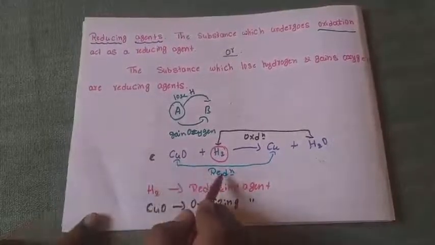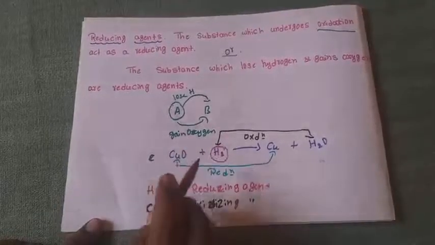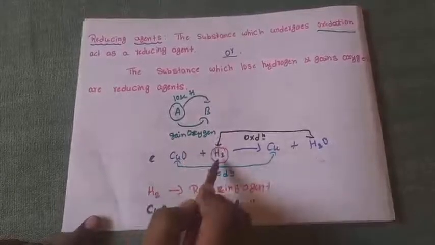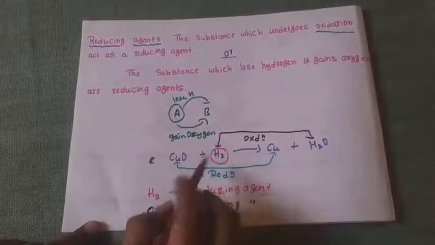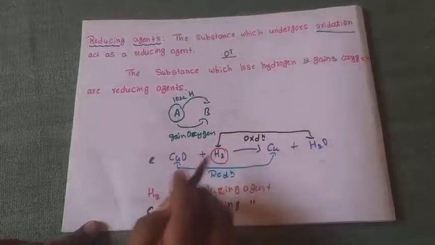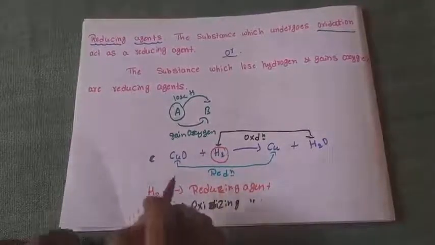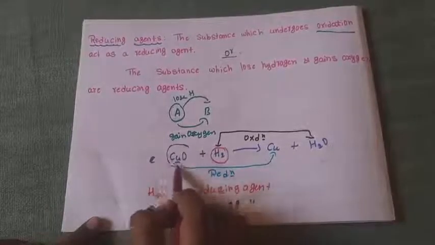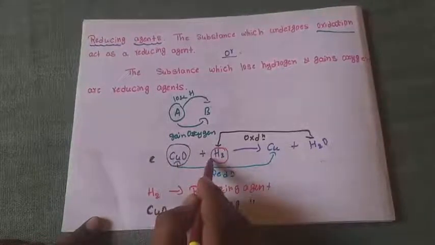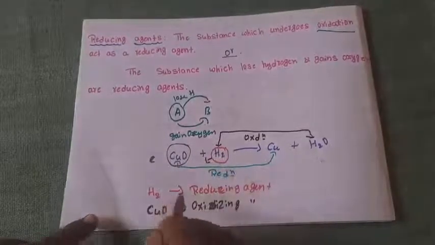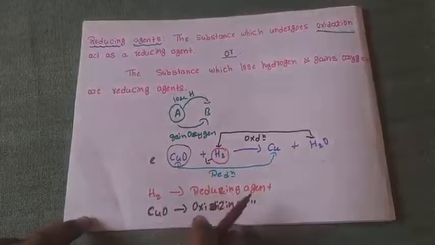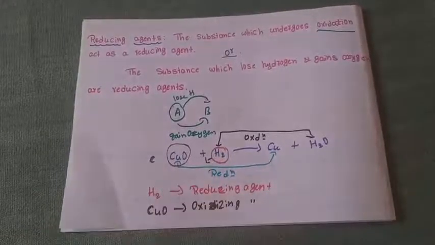Because it is under reduction, or it loses oxygen. Why is H2 a reducing agent? Because it is under oxidation, or it gains oxygen. Hence CuO is the oxidizing agent and H2 is the reducing agent.